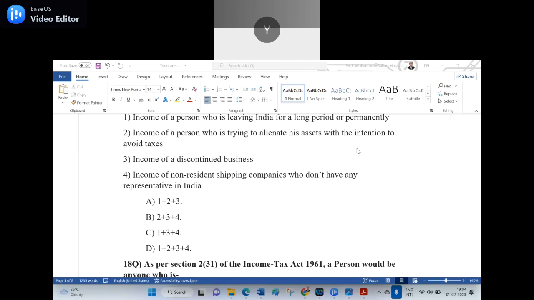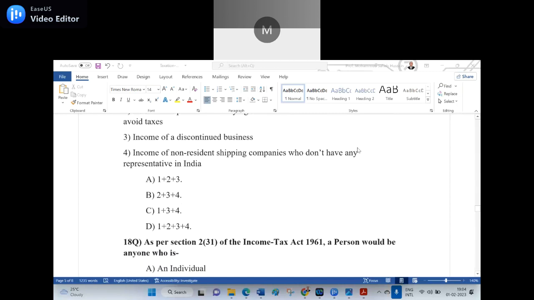Everyone will come there because I did not change anything. I did not change anything. Everything will come over there. 1 plus 2 plus 3 plus 4.